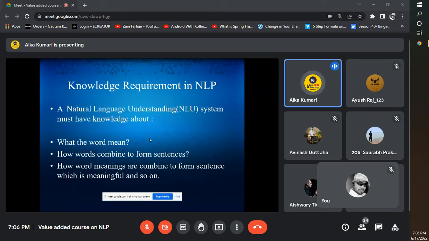So next, there is one more concept, NLU, natural language understanding. It has some kind of knowledge. Suppose we are using some kind of word. I have already given one example of a Twitter post; last day we discussed the concept of Twitter posts. There are different kinds of posts, comments, and reviews from different users.